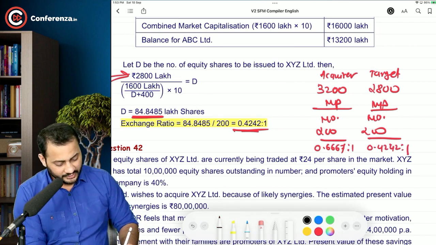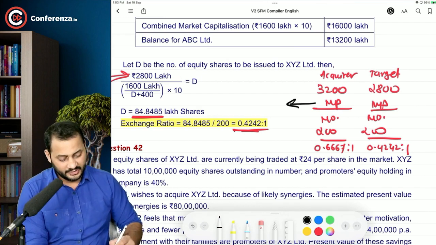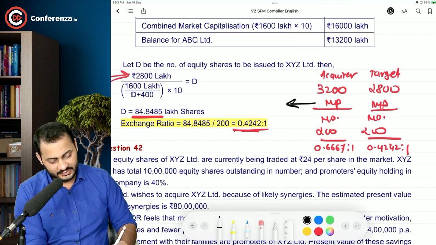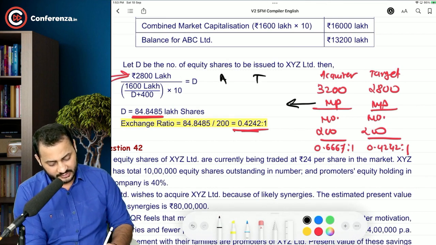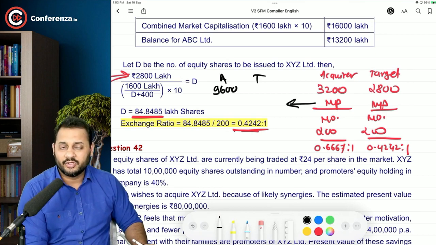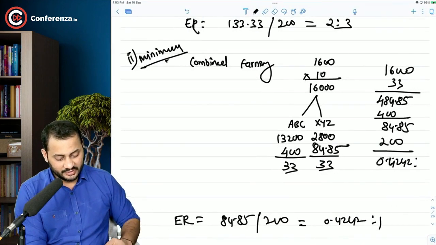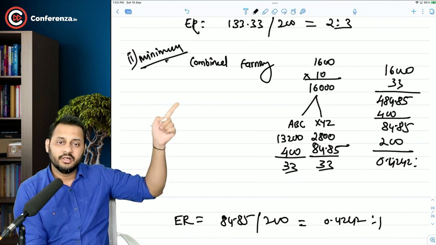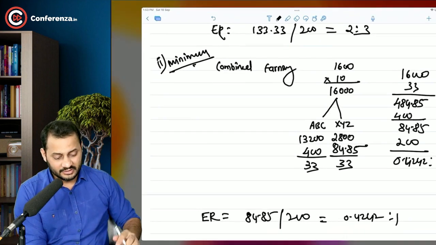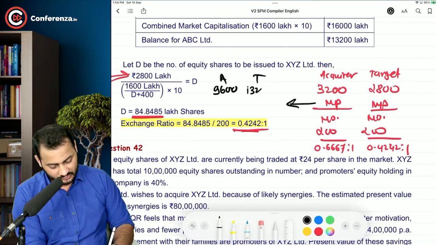Now the entire story is about the market price. Market price can be calculated very easily. In case of acquirer and target, it was 9,600 that we had to maintain. Acquirer wanted a minimum of 9,600 to be the market value of their own share after the merger, and in case of Target Limited's minimum plan, the acquirer was getting 13,200, and their number of shares were 400.